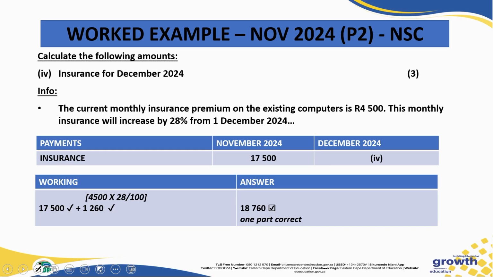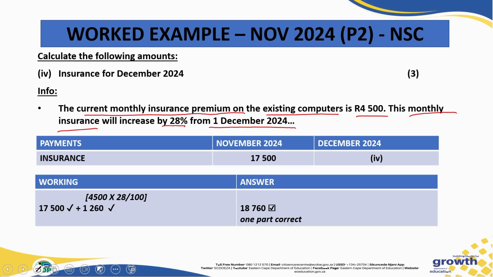Another question that is being asked is the insurance for December 2024. And you are given here the current monthly insurance premium on the existing computers is 4,500 Rand. The monthly insurance will increase by 28% on the 1st of December.